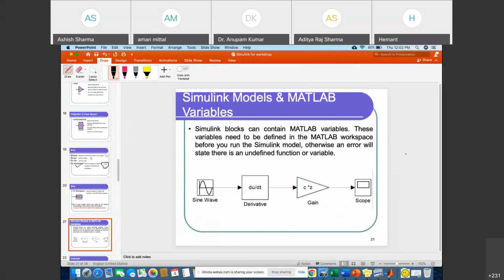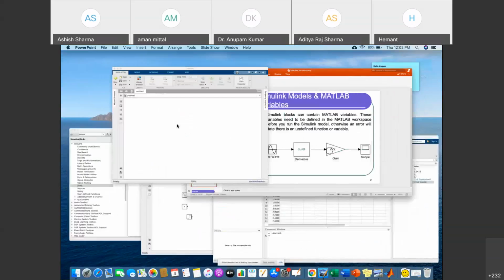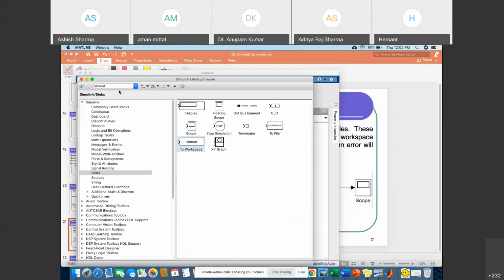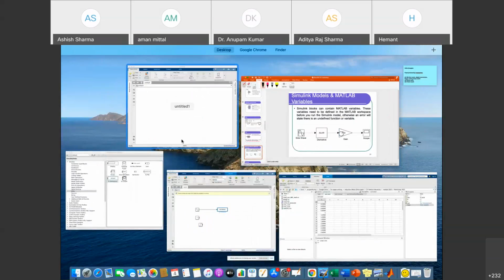Okay, so suppose I want to make one more simulation file where we want to give our variable from the M file. So we will see this through one example. I am taking again one Simulink file and try to show all the things related to this one.